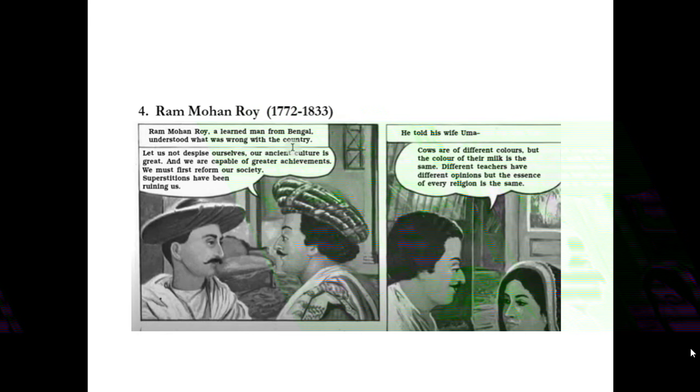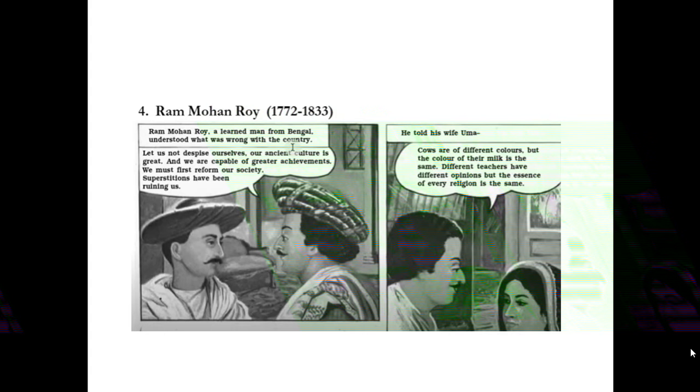This is the man who understood that we are fighting among each other. He knows that our country's culture is very great. So he says, let us not hate ourselves. Our ancient culture is great, and we are capable of great achievements. He says that we Indians can achieve great things.